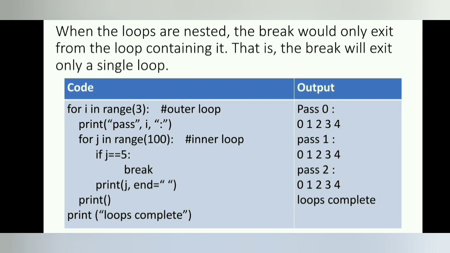When the loops are nested, the break would only exit from the loop containing it. That is, the break will exit only a single loop. Example. In this example, as we can see, the break statement in the inner loop only causes termination of that loop. The outer loop is unaffected.